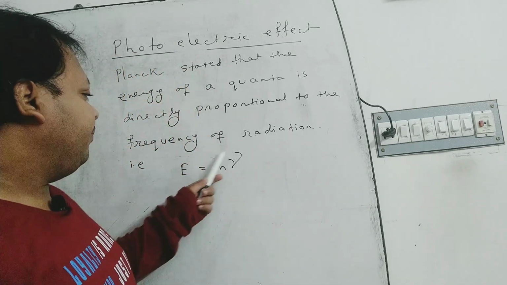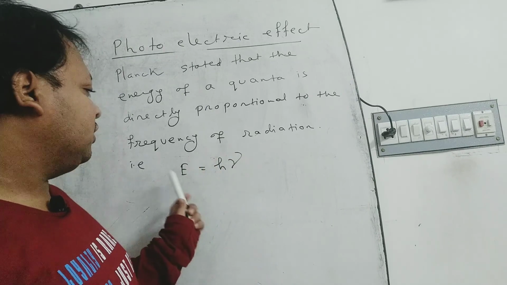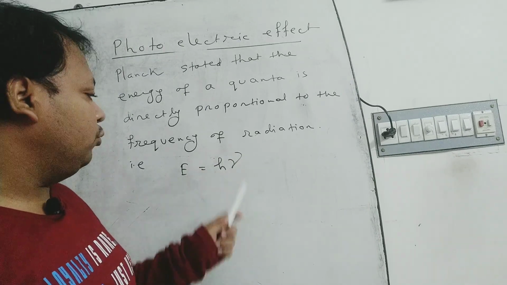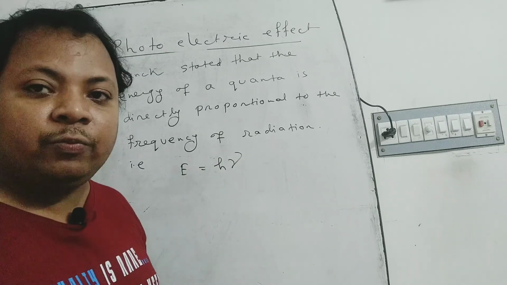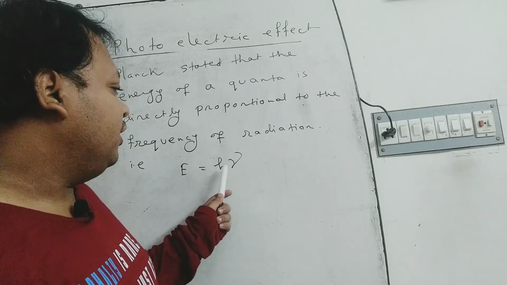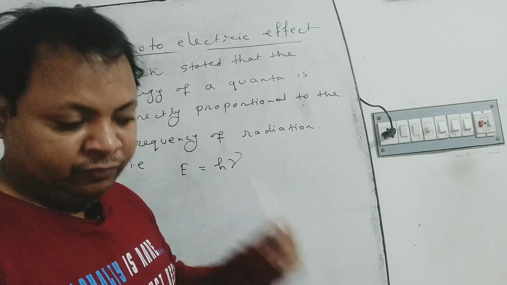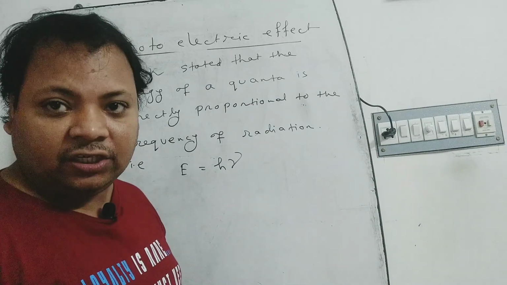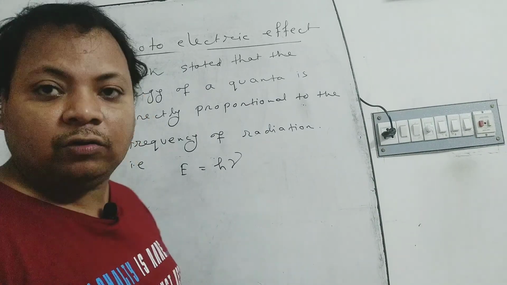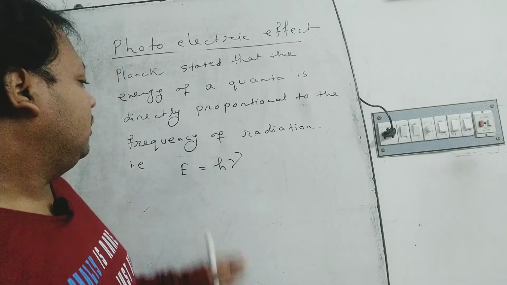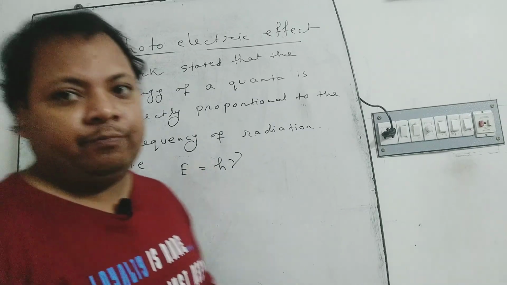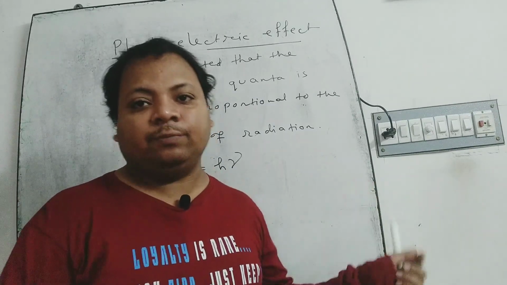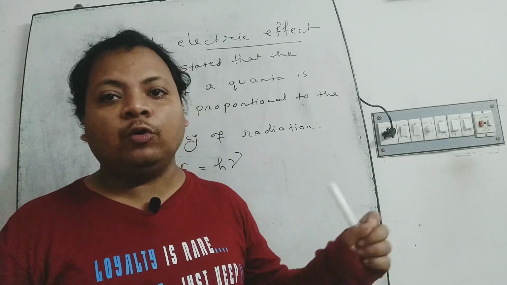And he gave this formula: E is equal to h into nu, where E is the energy of each quanta, nu is the frequency of the radiation, and h is known as the Planck constant. And Einstein used this concept in the case of the photoelectric effect.